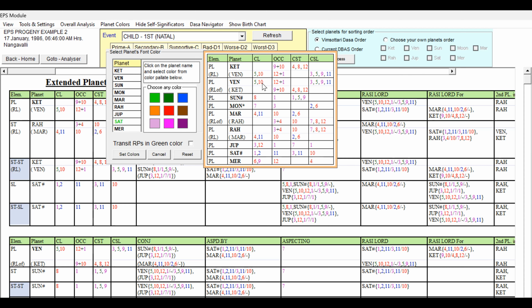Fifth lord, 10th lord occupying 12th house close to Lagna and 3, 5, 9, 11 cuspal sublord. This is very good. Fifth lord, 3, 5, 9, 11 cuspal sublord and also having Lagna here. 10 and 12 are indicating some weakness but not detrimental.